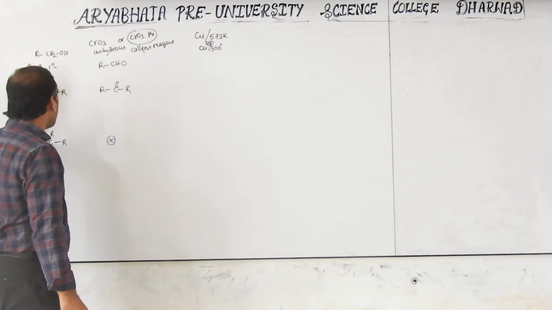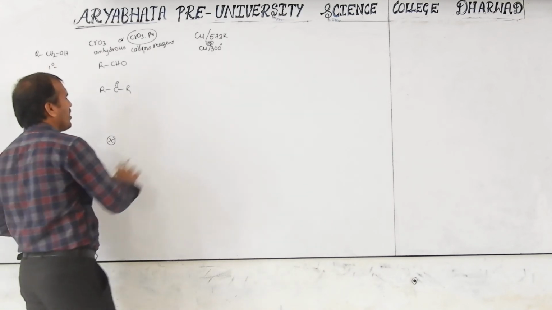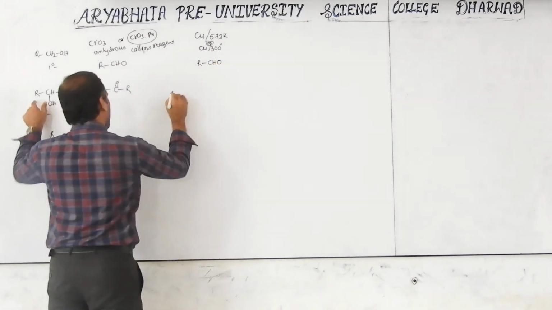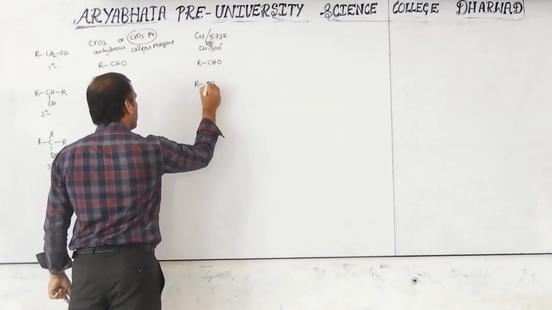So now, primary alcohol gives the same aldehyde, RCHO. Secondary alcohol gives ketone.